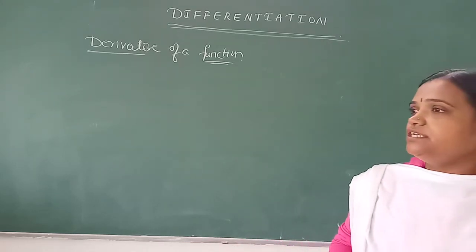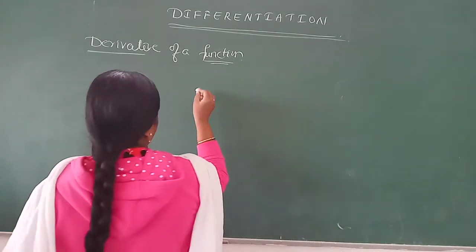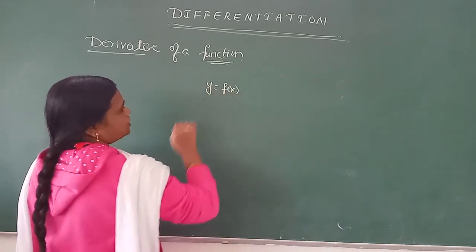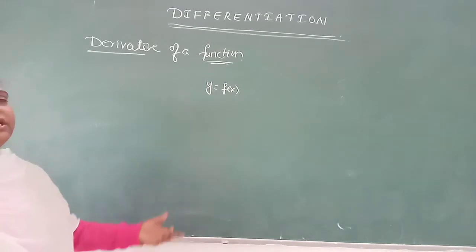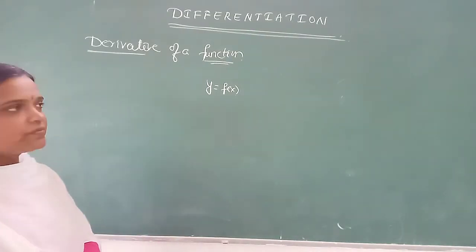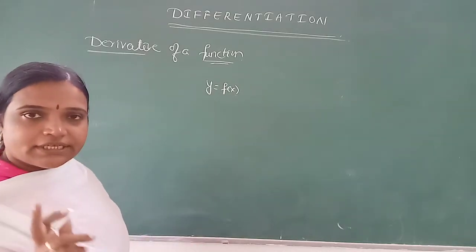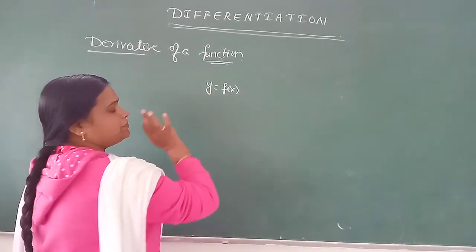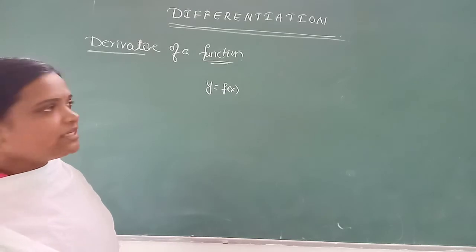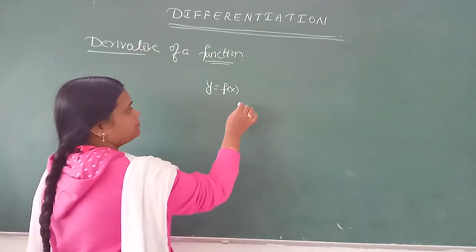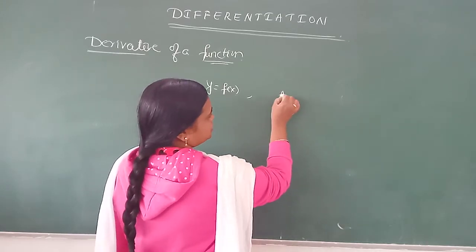Next, see, for this we consider the function y equal to f of x. Already we know that, just we will give the revision. See, here x is the independent variable. Y depends upon x. Okay. Next, see, as x changes to